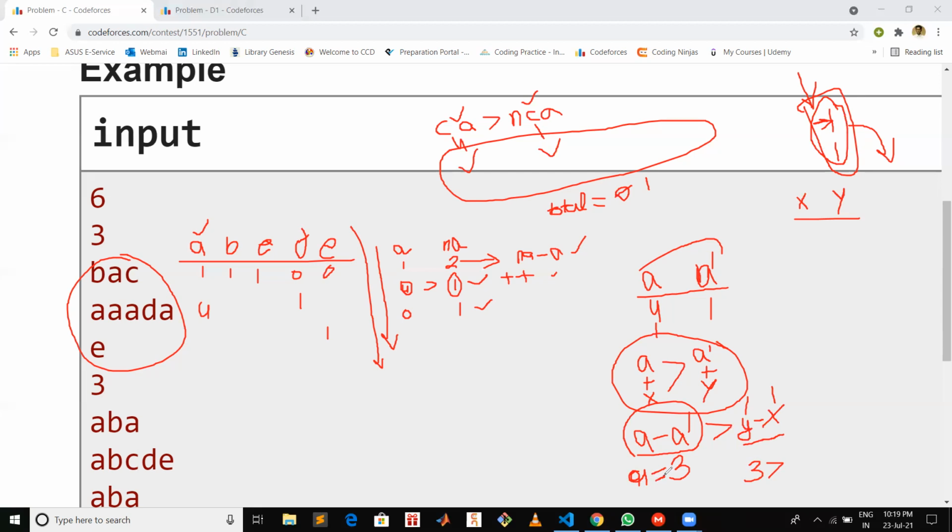So while this R is greater than 0 and the priority queue is not empty, we will iterate, and every time we will pop the top element, which is the minimum element from our priority queue, and we will check if that minimum element is less than our R. Then that means we can put that word in our final sequence, and R will decrement by the top element which we took from our priority queue.